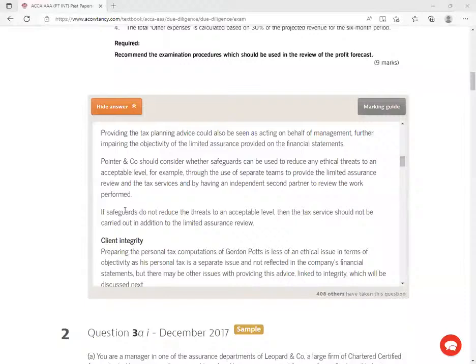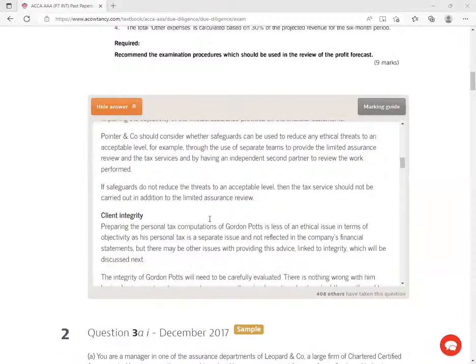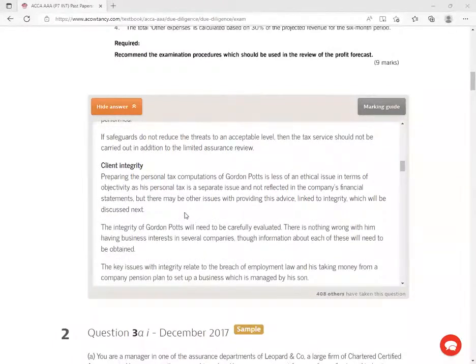So we are told that if safeguards do not reduce the threats to an acceptable level, then the tax service should not be carried out for the limited assurance review client. Integrity: preparing the personal tax computations of Golden Pots is less of an ethical issue in terms of objectivity, as personal tax is a separate issue and not reflected in the company's financial statements. But there may be other issues with providing this advice linked to integrity, which will be discussed later.